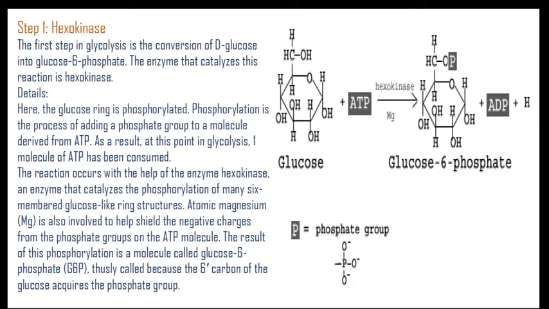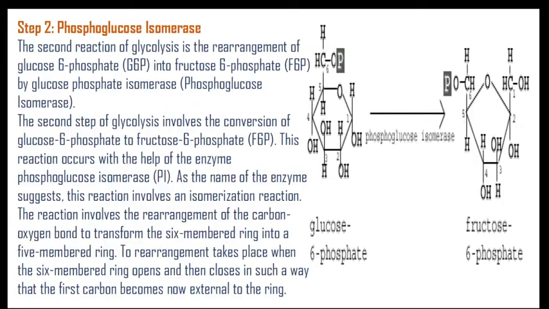Thus the 6th carbon of the glucose acquires the phosphate group. So what is meant by that? Here is just an addition of a phosphate group, and that is nothing but phosphorylation with the help of hexokinase. Then come toward the second step, that is phosphoglucose isomerase. So what happened in this case?